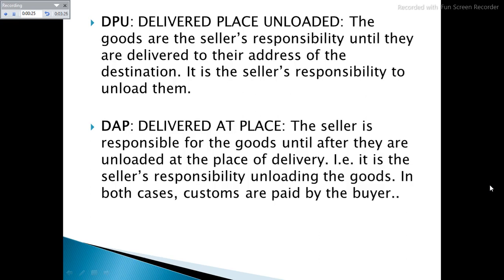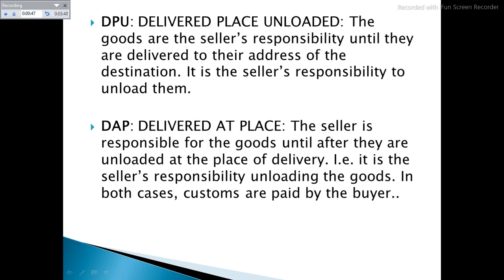Delivered at Place. Seller delivers when goods are placed at the disposal of the buyer on the arriving means of transport, ready for unloading at the named place of destination. Risk passes to the buyer from the point of destination mentioned in the contract of delivery.